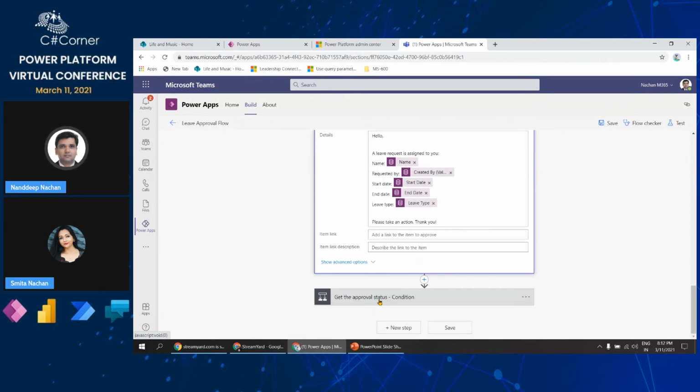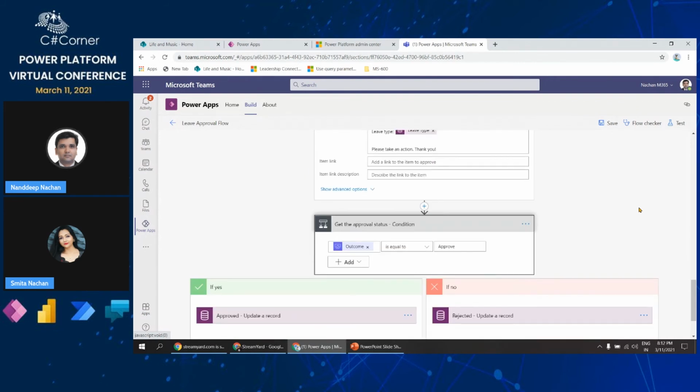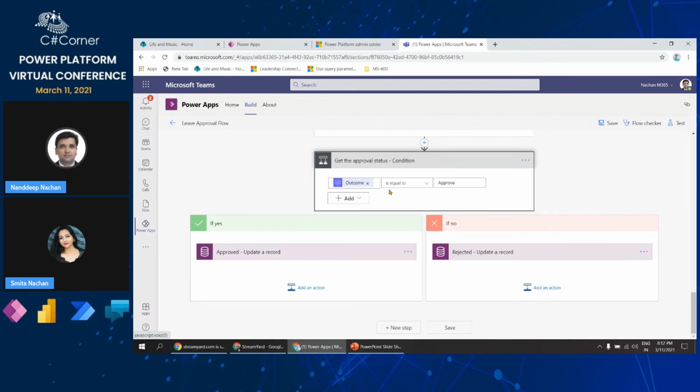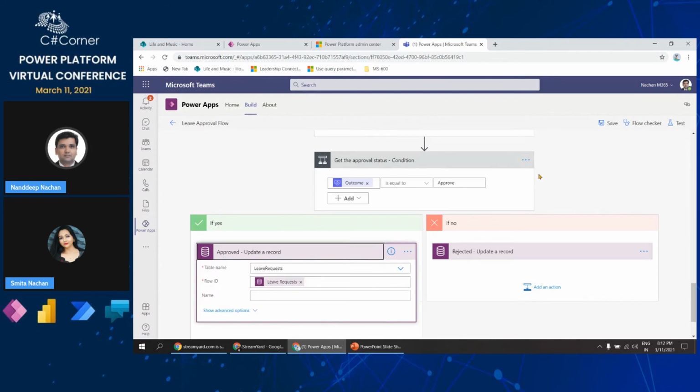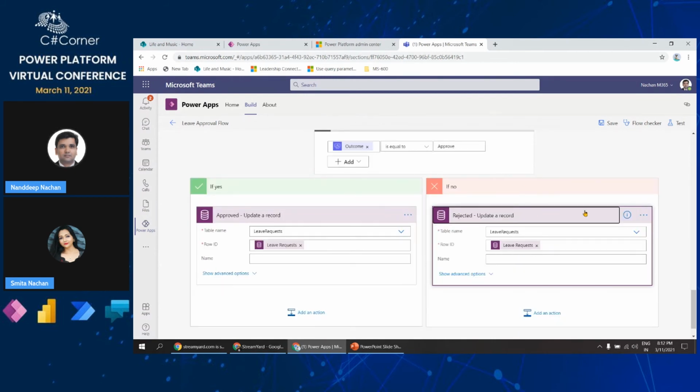Once it is done, we will wait for the approver to take the action on it, and if it is approved, in that case we will update the record with leave request as updated into the table, or if it is rejected, then it is the same way. So for this particular application, I know that this admin user is the approver. So what I will do is probably open up the